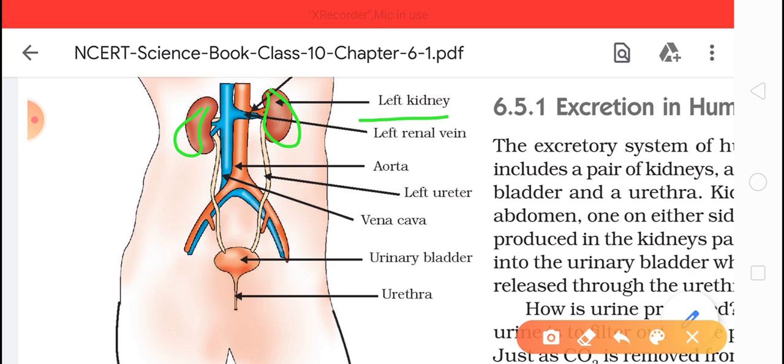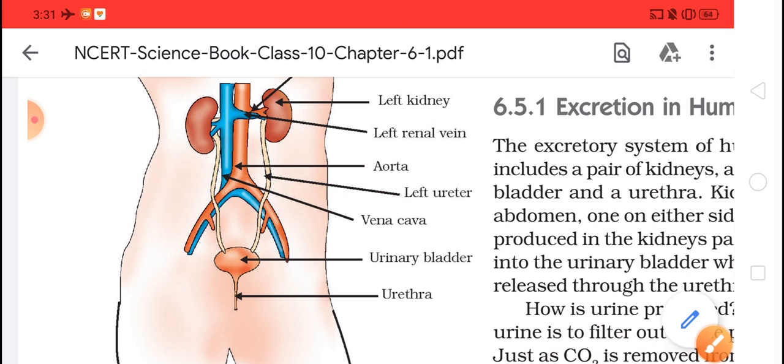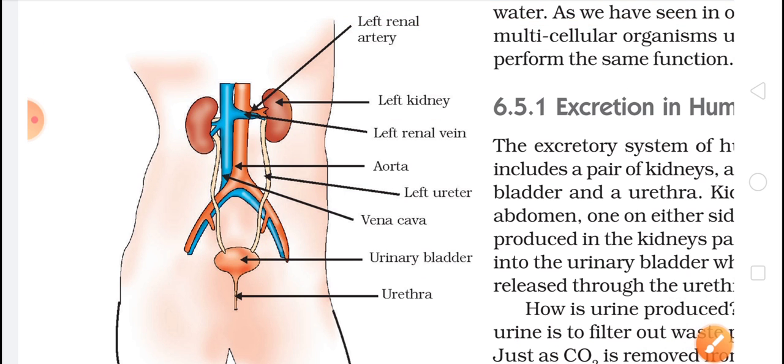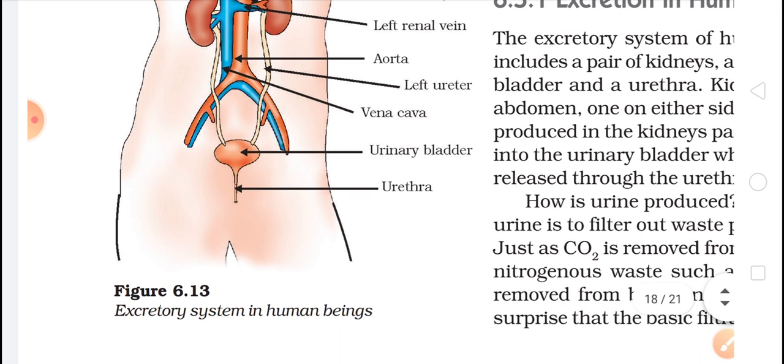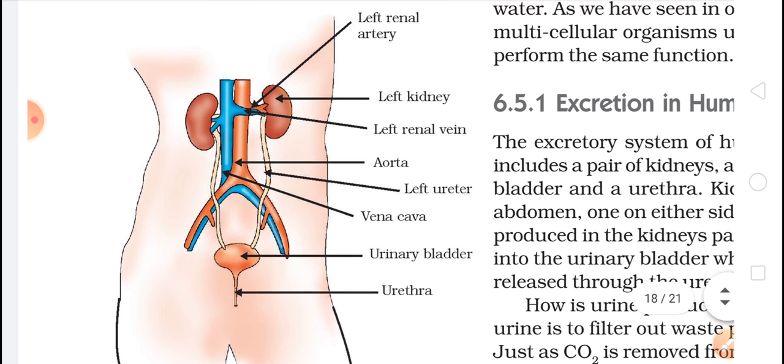From the kidney arises a long tube-like structure moving downward. It is called the ureter. Both the ureters, right side and left side, join into a bladder called the urinary bladder. This urinary bladder opens into a long tube called the urethra. So this is your main excretory system in humans.